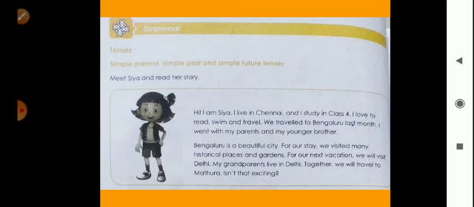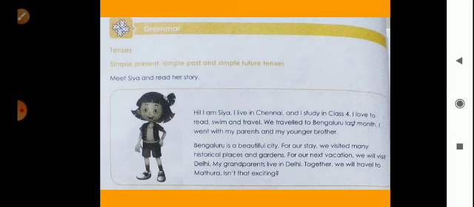Here Sia is talking about actions which happen every day or are generally true, and actions that took place earlier, in the past.